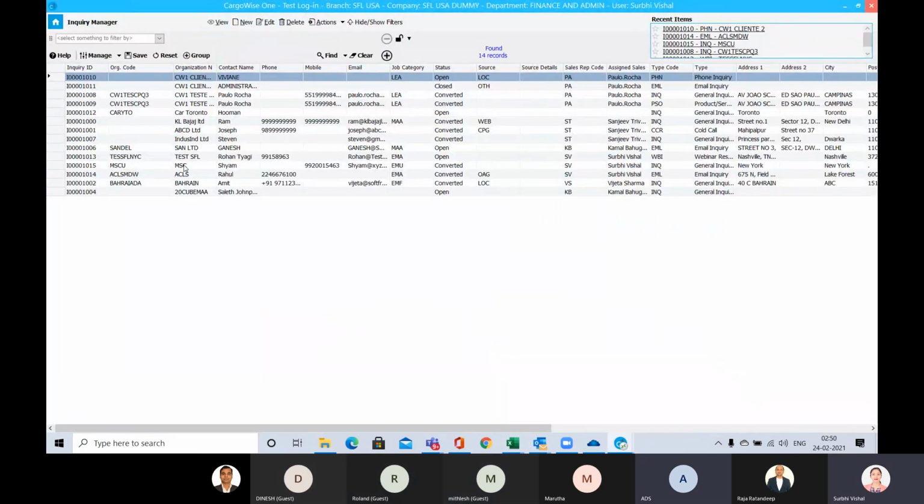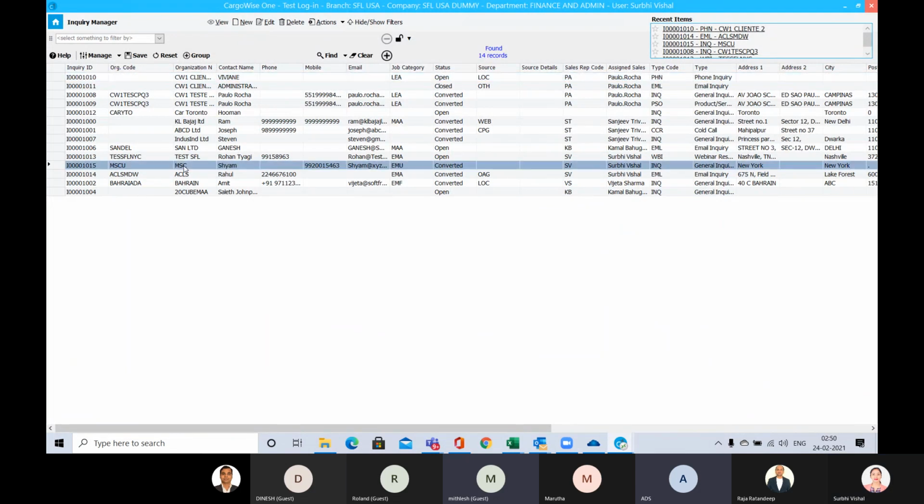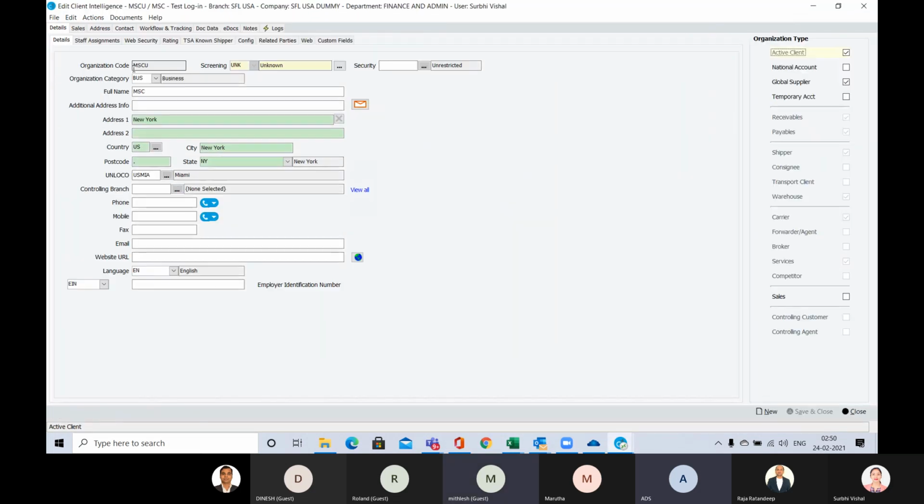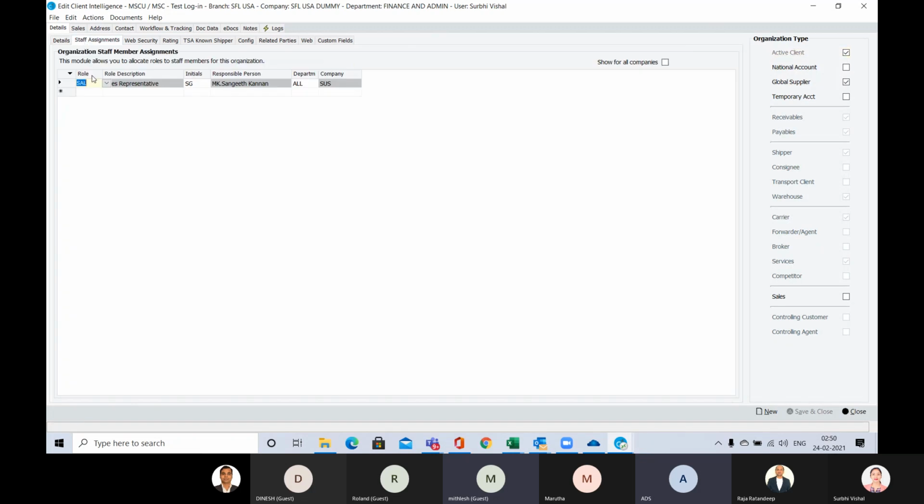Can we group these customers under a group? Because you may have customers who operate under different names or different companies. Principally it is the same group, but you would have inquiries coming in from separate companies, probably a company in India, a company in the US, or associate companies. So can we group those companies together? We will touch that function when we discuss the organization master.